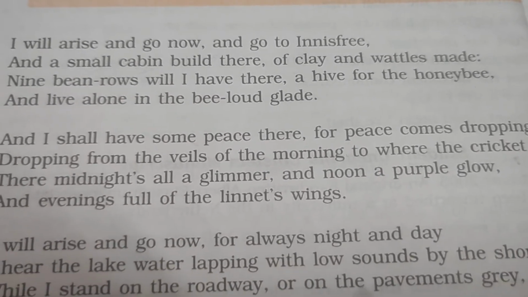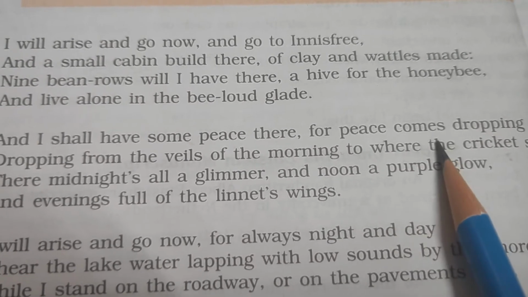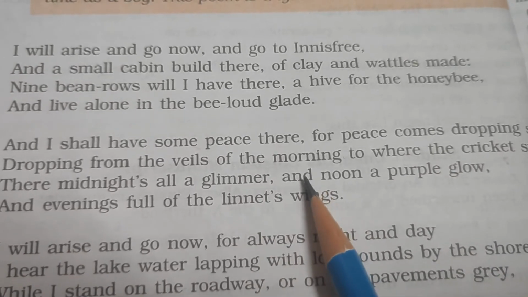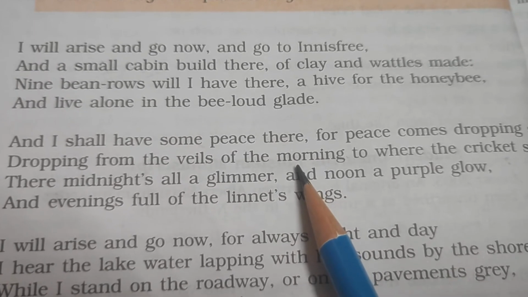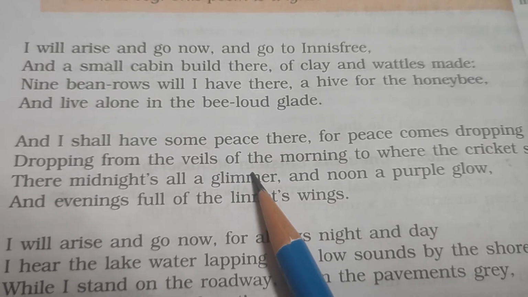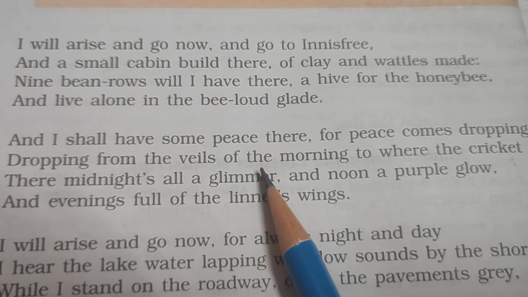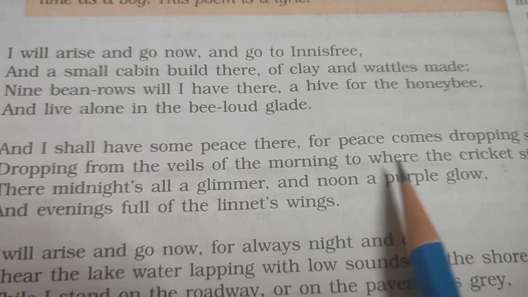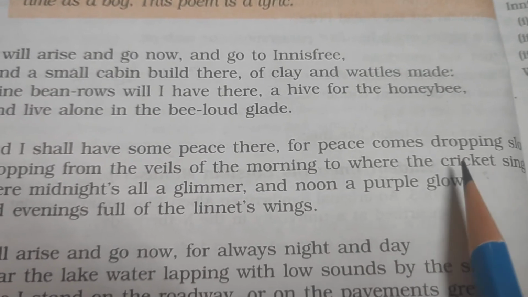So the poet will find some peace there, and as he knows that peace comes very slowly, it will drop from the veils of the morning. That means he will enjoy the morning with clouds. In the morning there will be cloud, and the poet will enjoy that sight, and he will have peace while witnessing that sight. In addition to that, he will also enjoy the cricket sound, the hedge cricket sound.